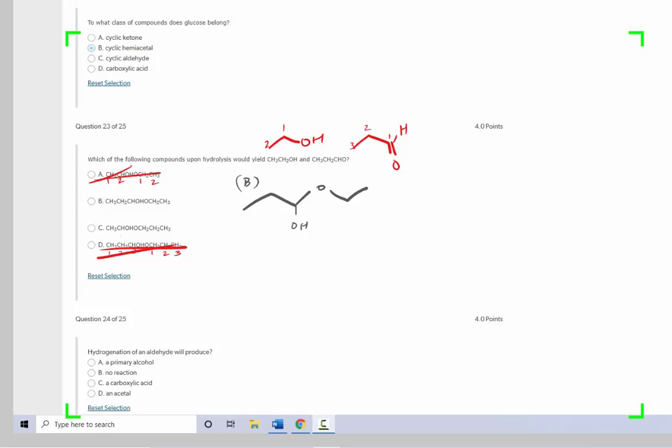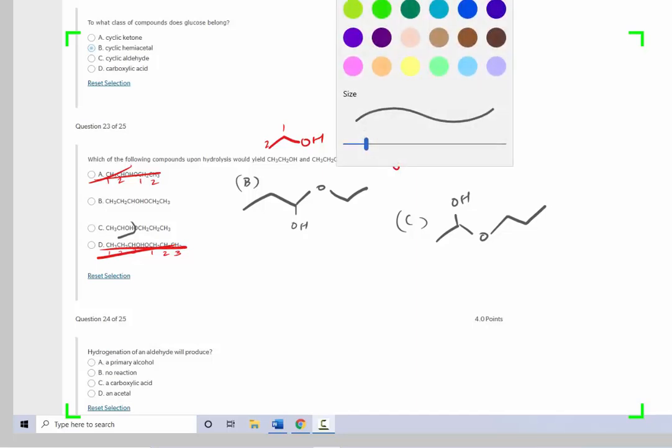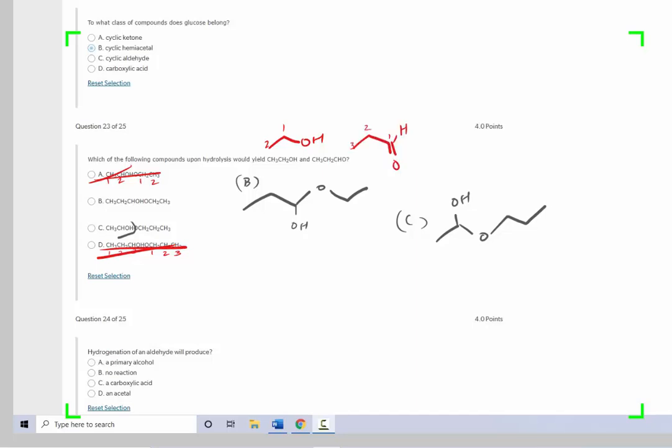That is compound B. Compound C is going to look like, let's see, we have a CH3, CH that has an OH. So that takes care of that. Then we have our ether oxygen and 3 carbons, 1, 2, 3. Now our cleavage point is going to occur between the ether oxygen and the carbon that contains the alcohol group.